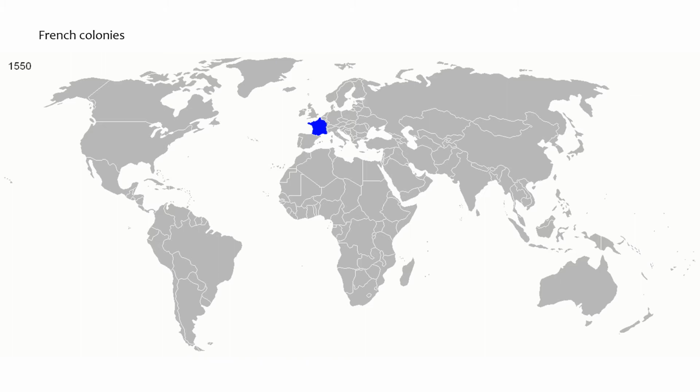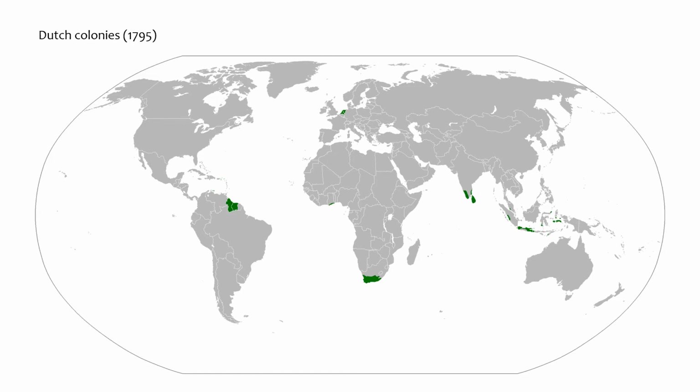Here you see France. So here you see how the French colonies evolved throughout the years. So you see that starting from the 17th century, they go exploring. Sometimes they lose a few due to wars, and they have some colonies in Africa as well. The Dutch colonies then, which you can see here, are situated in the Indies, but also part in Southern America and South Africa as well. That's the reason why they use Afrikaans. It's a form of Dutch.